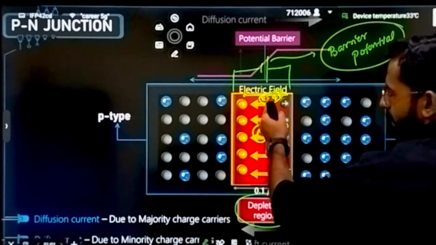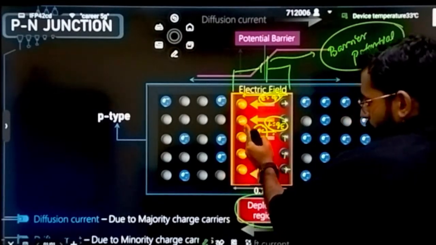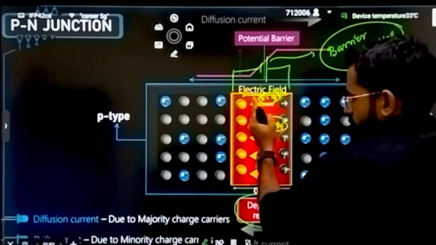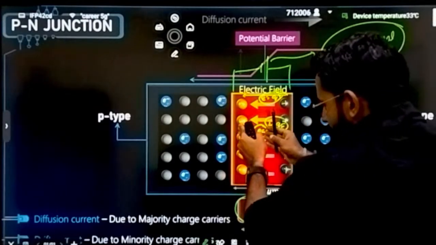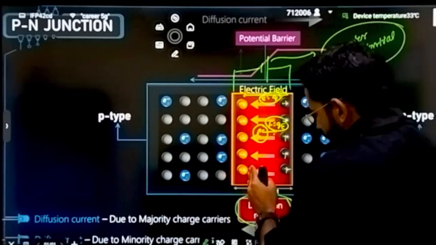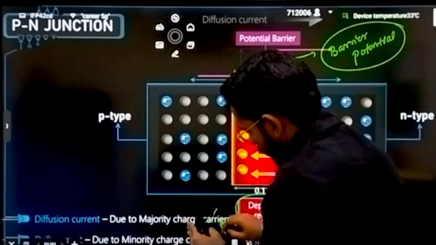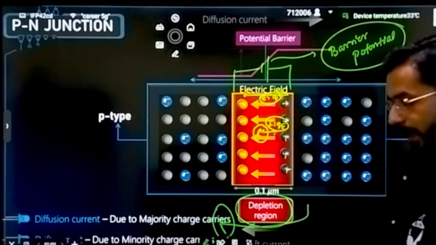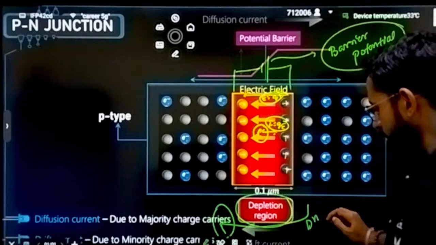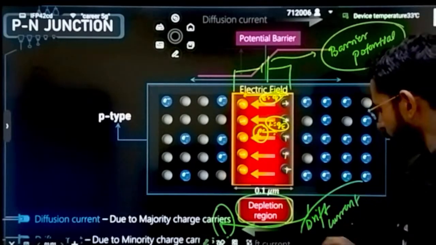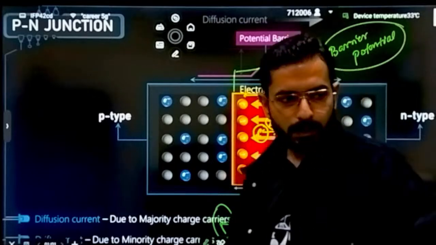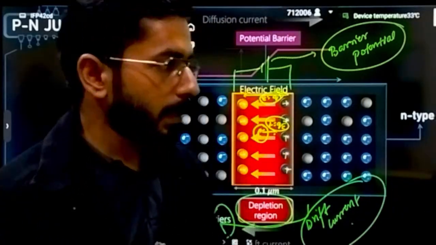If force is applied on the n side, this force will be trying to drift this electron to the n side, correct? If the electrons are drifting to the n side, a current will be generated due to the flow of electrons, again on the p side, and that current is called what? Drift current. That current is called what? Drift current. समझ आया? Is it clear?